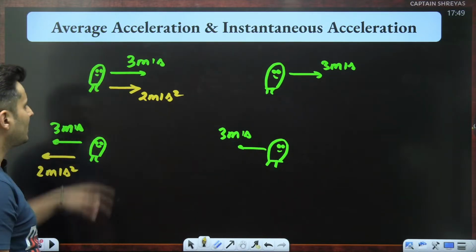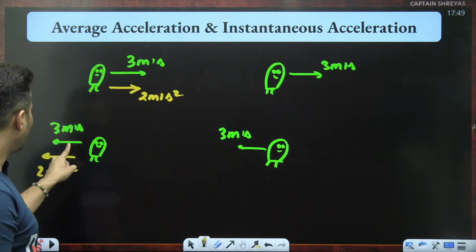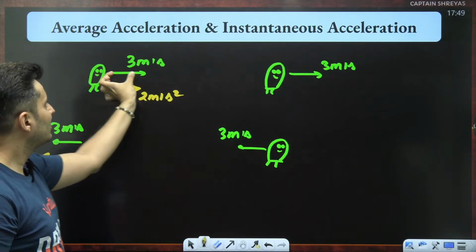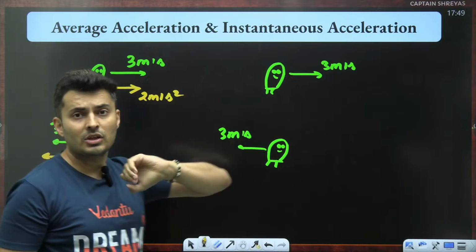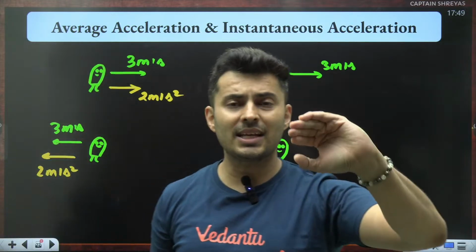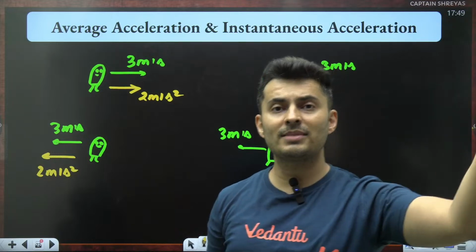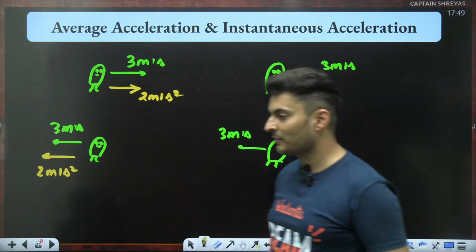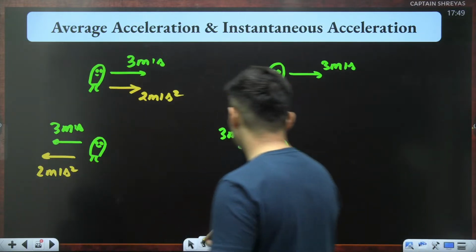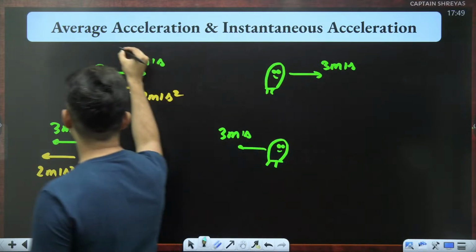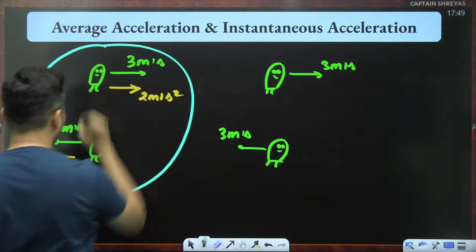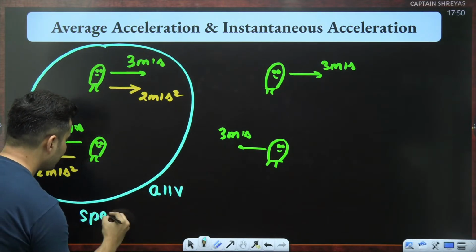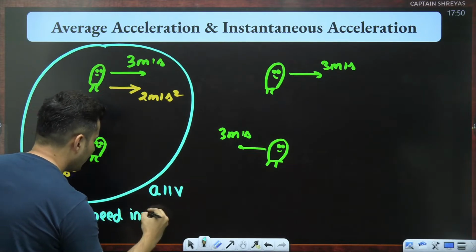In both these cases, acceleration and velocity are in the same direction. So what happens next is the value of the speed increases. So that 3 meters per second in the next 1 second will become 5. In the next second, it will become 7. So it will keep on increasing the speed by 2 meters per second every second. So in both the cases, the speed will increase. In both these cases, when acceleration is parallel to the velocity, the speed increases.